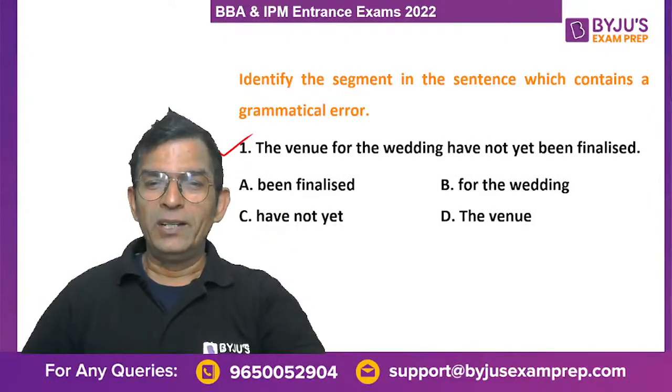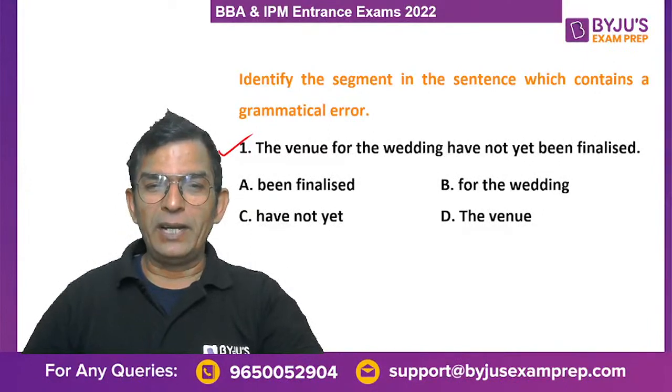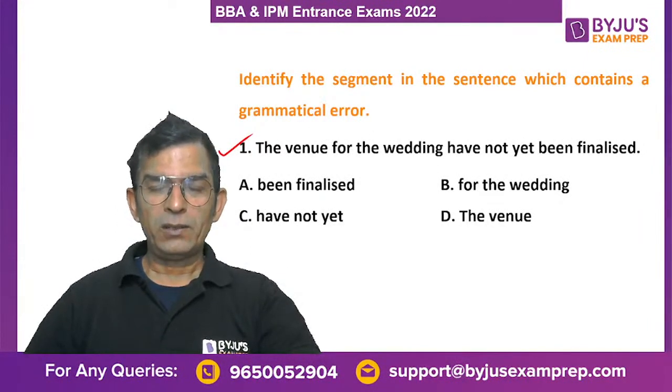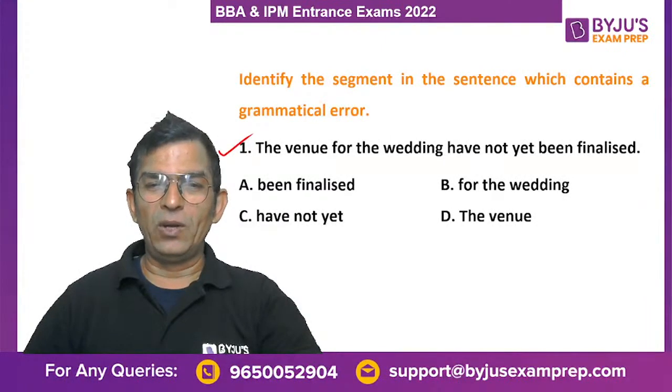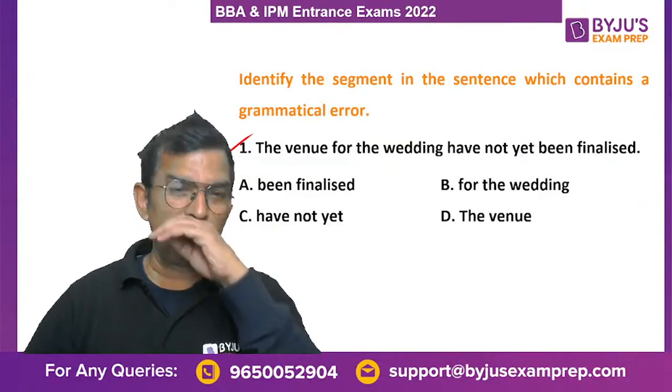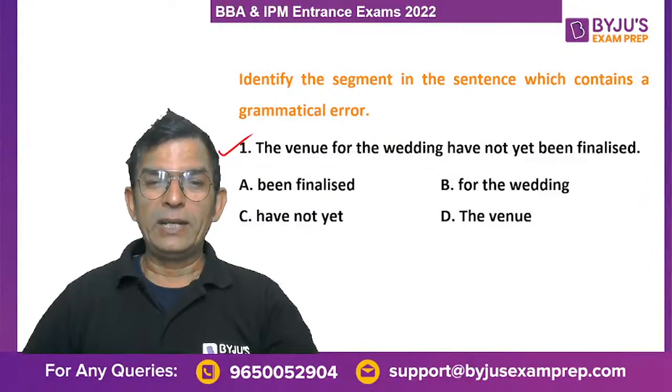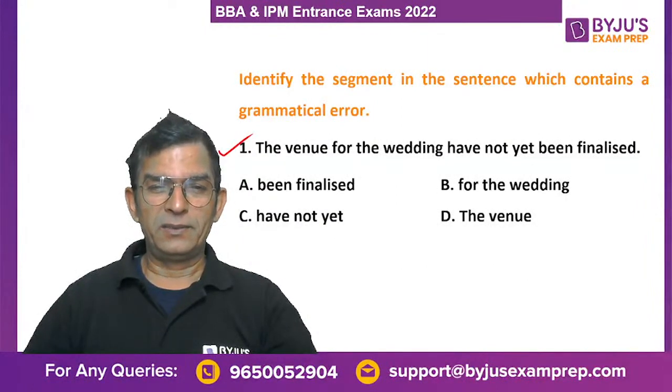That's very nice. Okay. So what do you think is the answer here? The venue for the wedding have not yet been finalized. Kya hona chahiye? Where is the error? Already shared. Very good, beta. Now the venue for the wedding have not yet been finalized. Which one do you think is, where is the error? Which part contains the error?